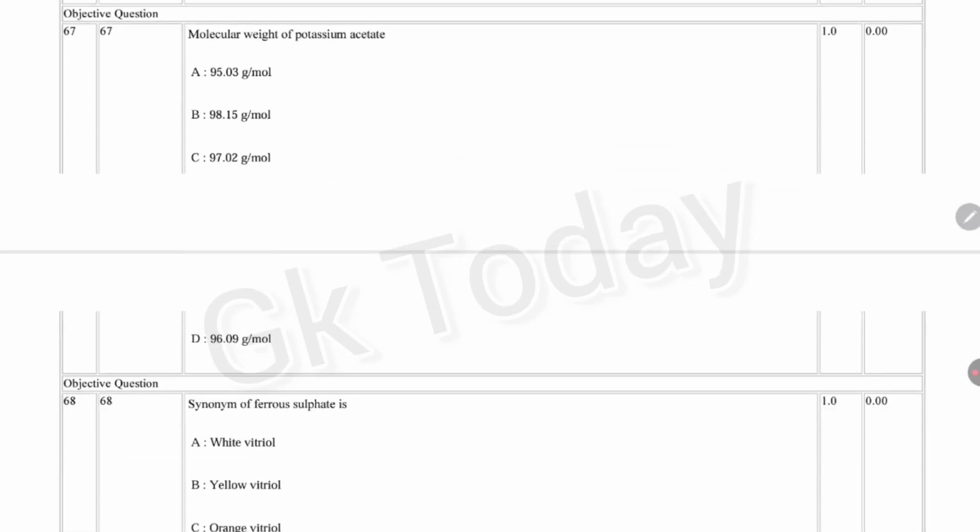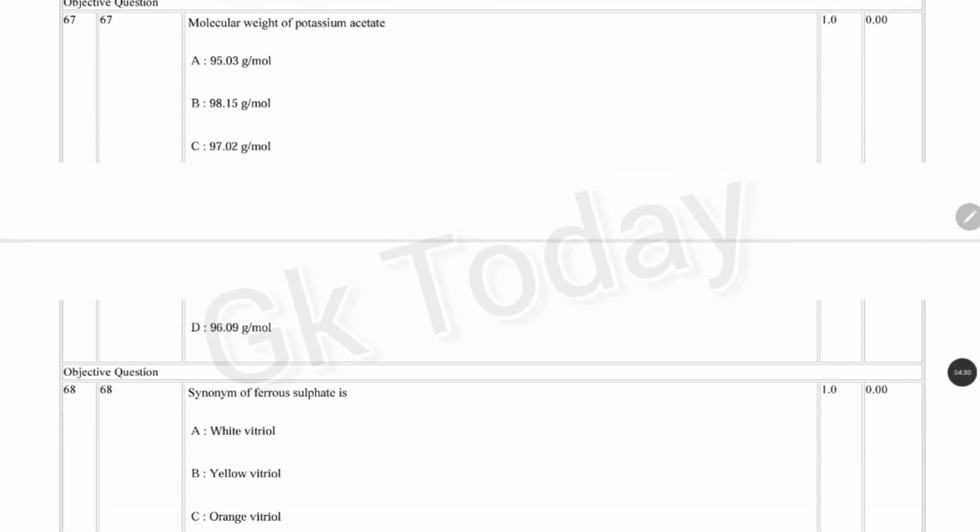Next question. Molecular weight of potassium acetate is 98.15 grams per mole.